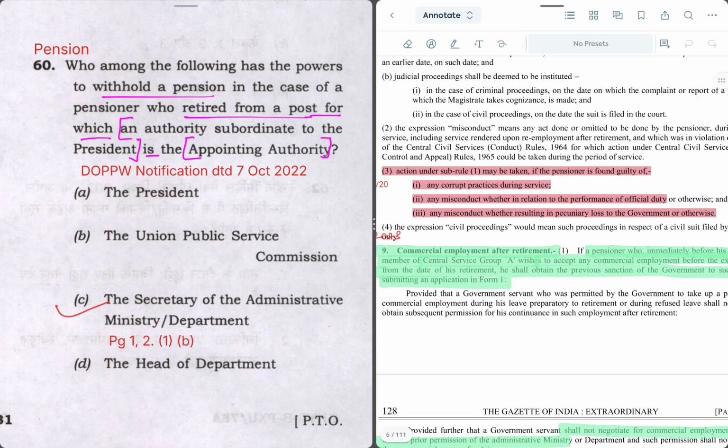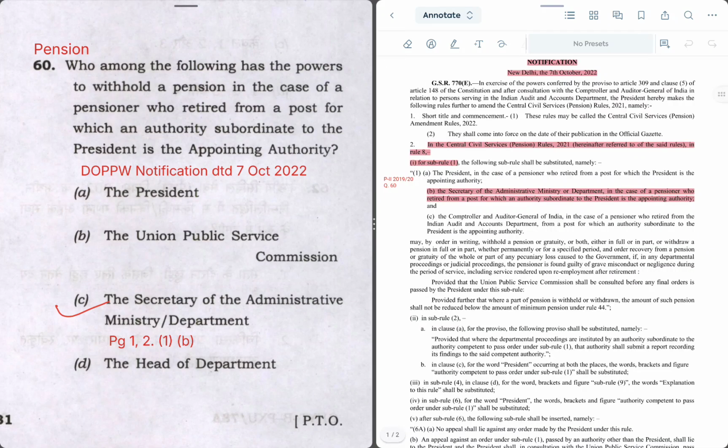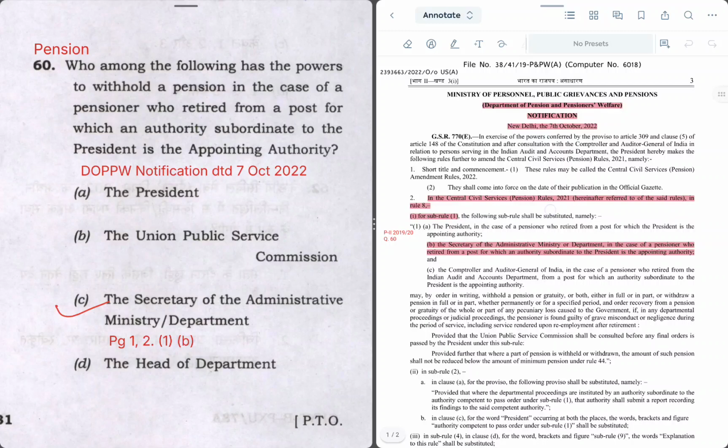This was clarified in the notification of the Department of Pension and Welfare. Let's open the notification dated 7 October 2022. So here we have this notification with us, issued by the Ministry of Personnel. As per subpara 2, the Secretary of the administrative ministerial department, in the case of a pensioner who retired from the post for which an authority subordinate to the President is the appointing authority, in their case the Secretary will have the power to withhold a pension.